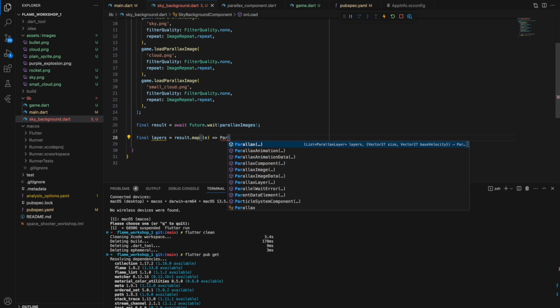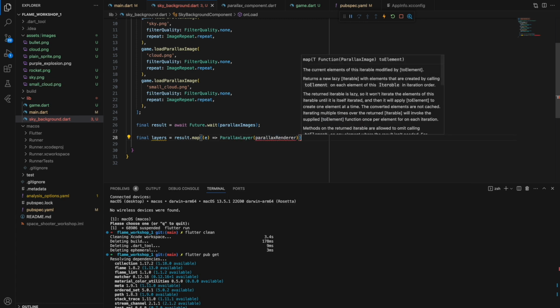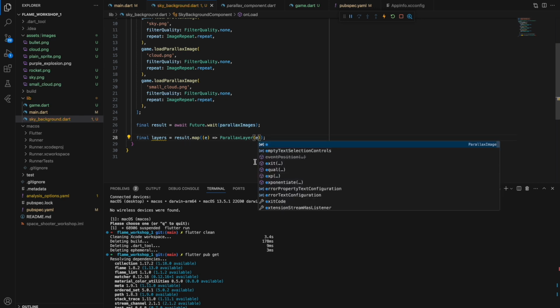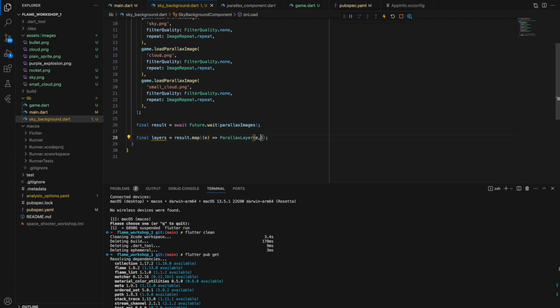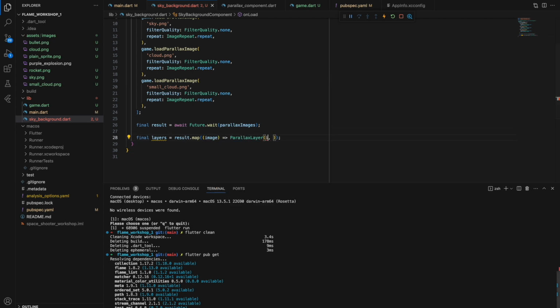Here we need ParallaxLayer. Now finally I have all the imports, and inside I need to pass my image, which is e in this case, as a parameter. You can name it, yeah, let's rename it to be more precise and make our code understandable. And we would need a velocity multiplier.